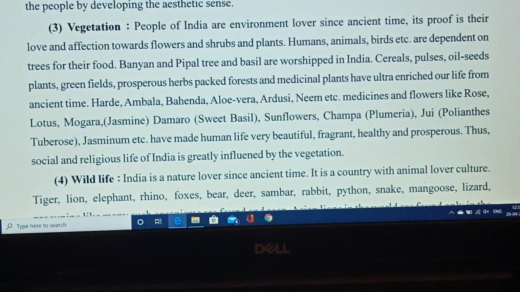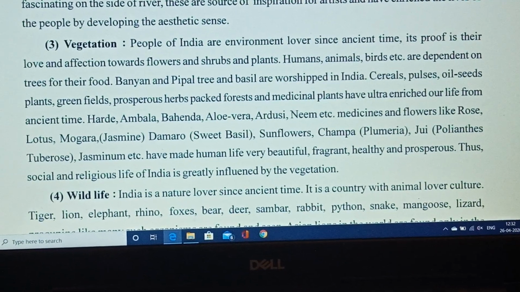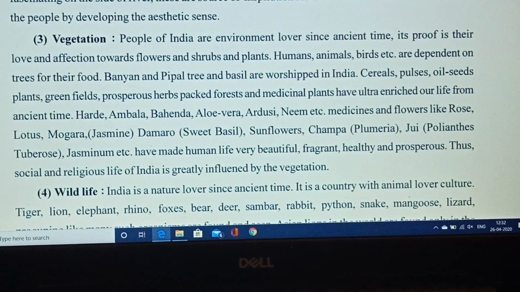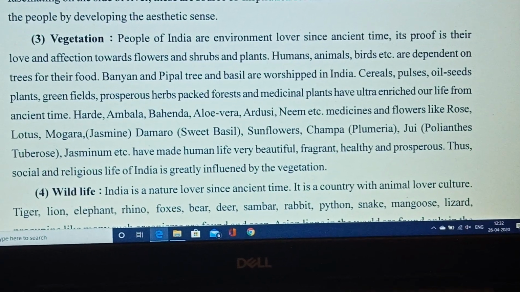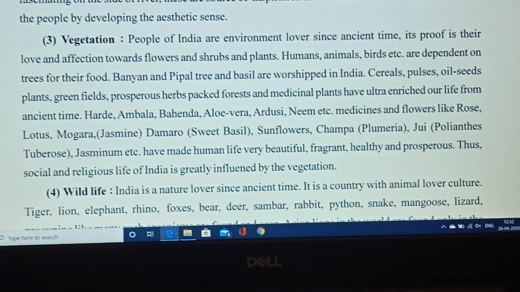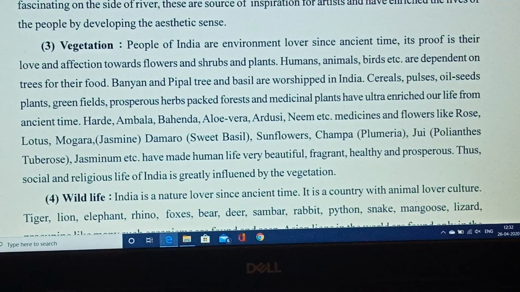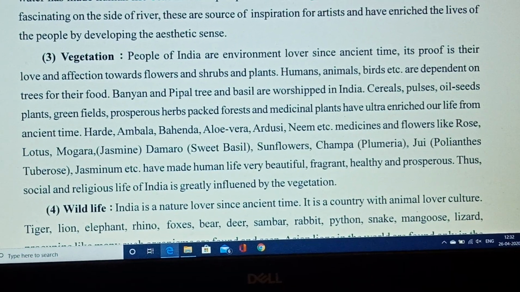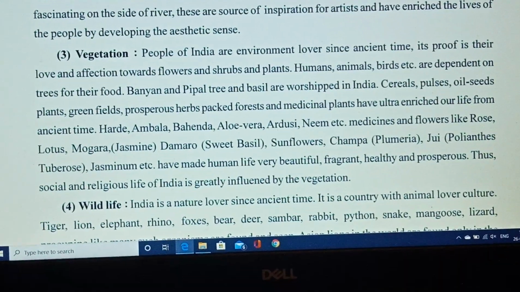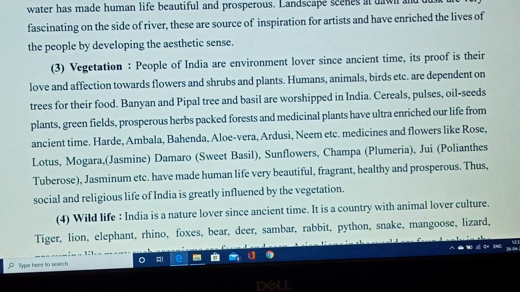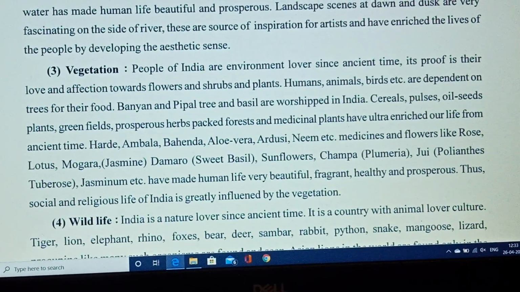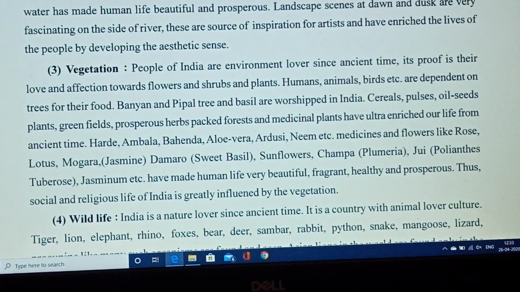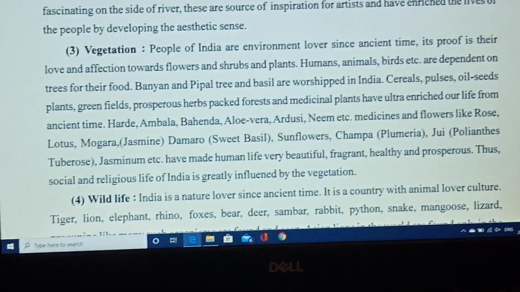Cereals, pulses, oilseeds, plants, green fields, prosperous herbs, packed forest, and medicinal plants have enriched our life from ancient time. Herde, amra, bhenda, aloe vera, ardusi, neem, etc. are the medicines, and flowers like rose, lotus, mogra, damiro, sunflowers, champa. These are some flowers which are almost a daily routine part.